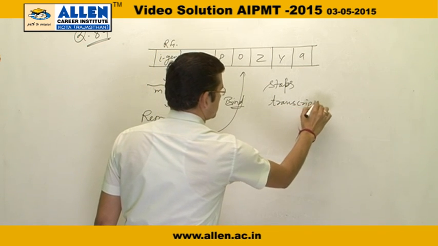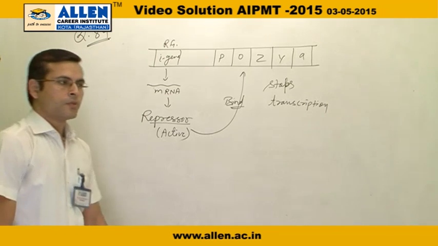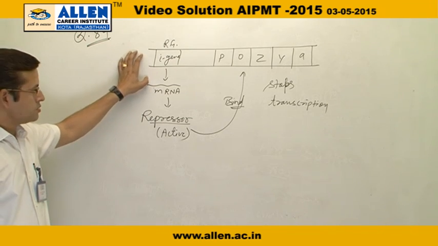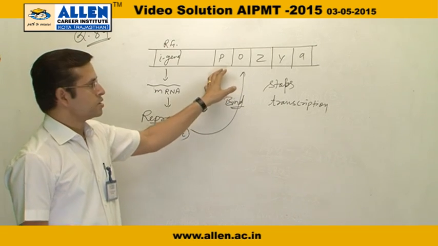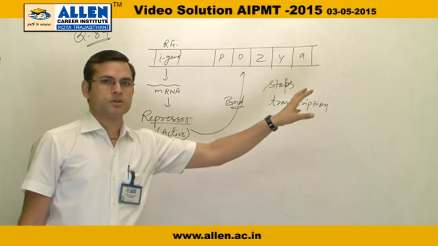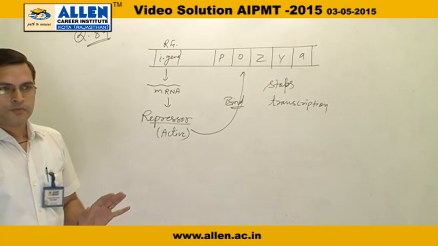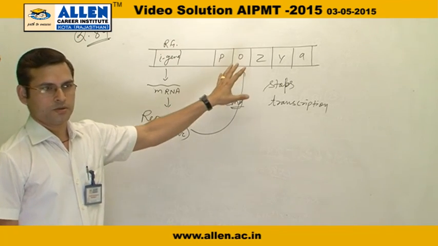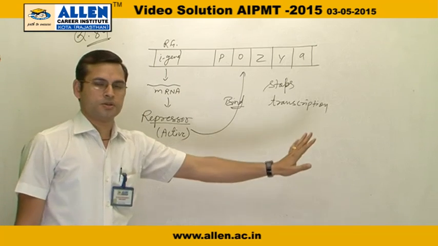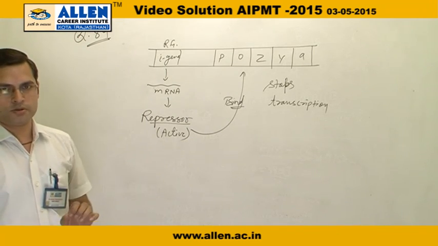This is the process in the lac operon. The product of the I gene, that is called the repressor, binds to the operator, as a result of which the transcription of all these three genes stops. Now when binding of anything on the operator stops transcription, it is called negative regulation.